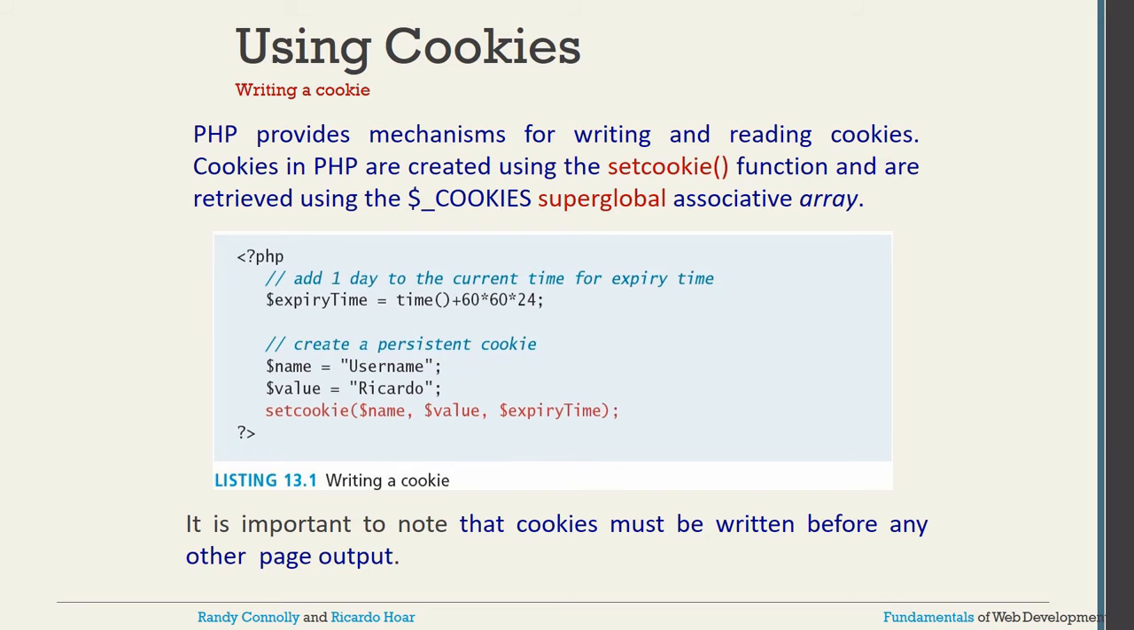Here one important point we have to keep in mind: the cookie must be written before any other page output. Whatever output you are displaying in the page, before that we have to write the cookie value. So the best place is to always write cookies at the beginning of the page.